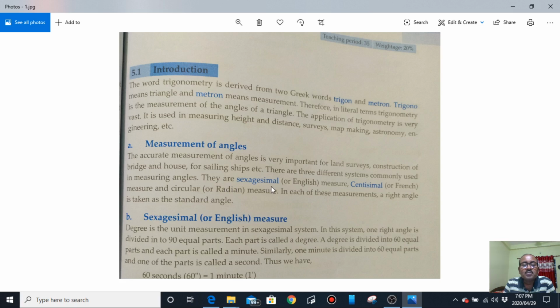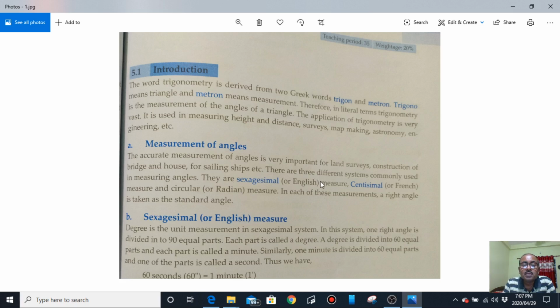One is the sexagesimal system, also called the English system, another is the centesimal system, also known as the French system, and the third is the circular system, the SI international system, for the measurement of an angle.